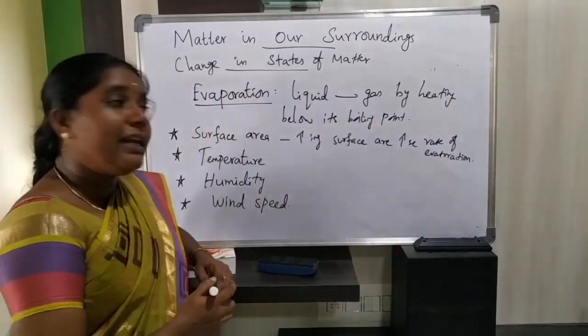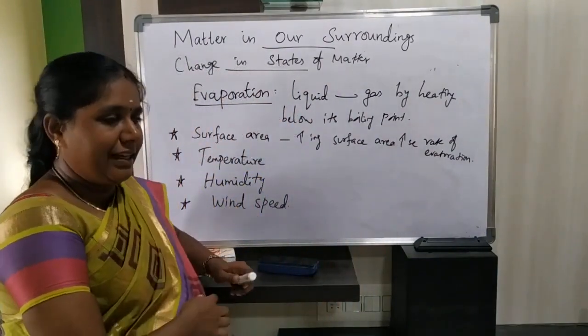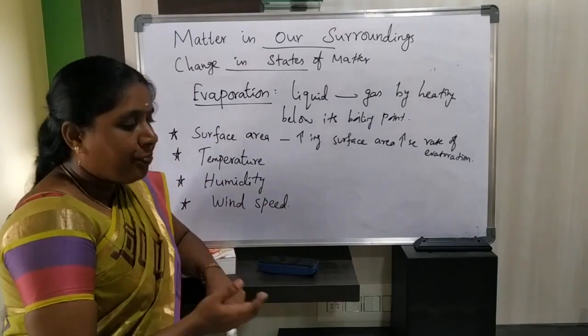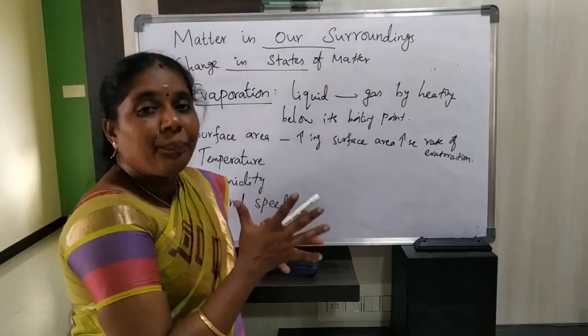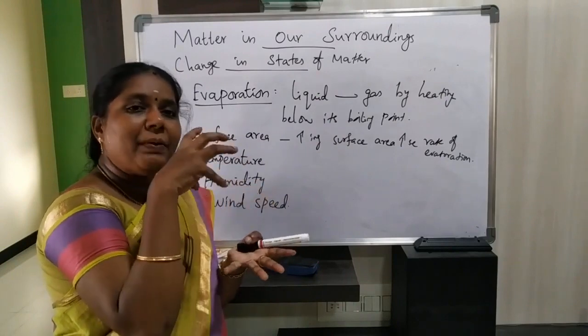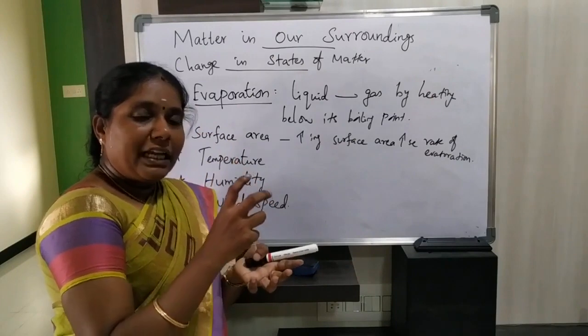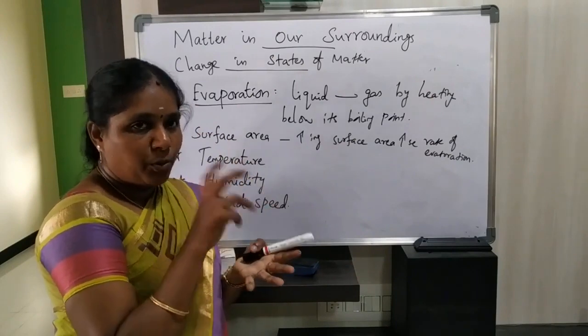Increasing surface area increases the rate of evaporation. How is it possible? A simple example I will tell you. If you are drinking tea with the help of a cup and saucer, inside the cup we have some amount of tea.